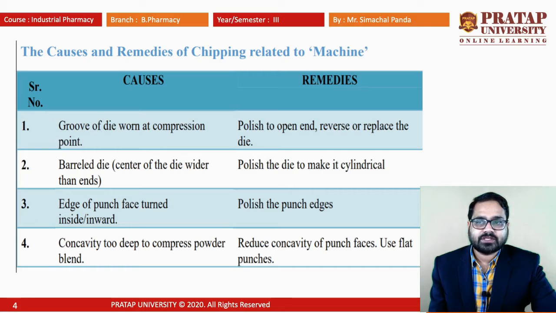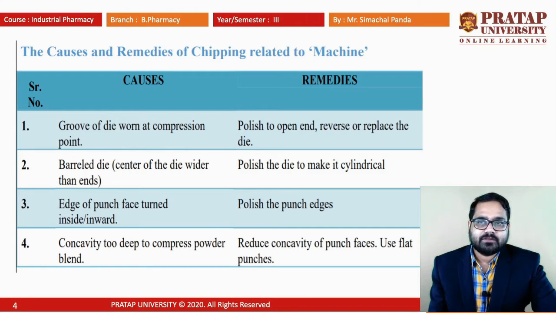Another cause is the barrel die. The center of the die is sometimes wider and sometimes narrower, so it does not have a proper diameter. Due to that, whenever compression is generated by the upper punch and lower punch, uneven force may be generated, and this defect may take place. We can overcome it by polishing the die and making it cylindrical.